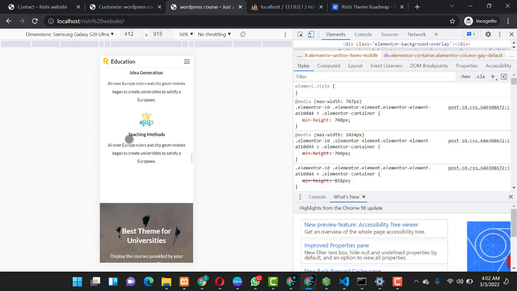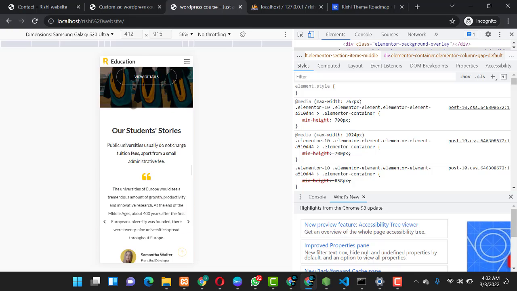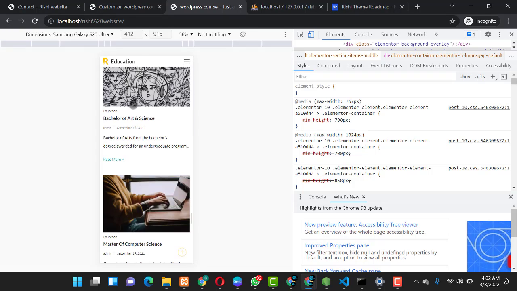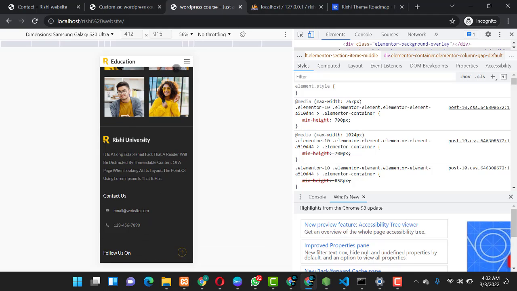But being the way it is, you can still customize it to look the way you want. For example, you might want these things here to be 2 in each column. You can still fix it to be the way you want. And as you can see, the website is mobile responsive.